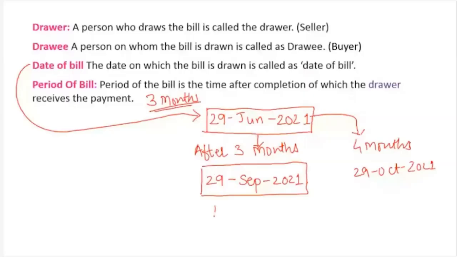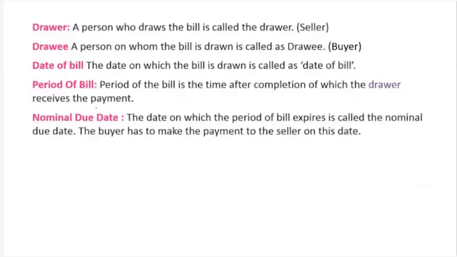NDD. Nominal due date, the date on which the period of bill expires, is called as nominal due date. The buyer has to make payment to the seller on this date.